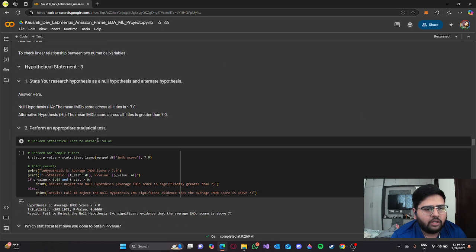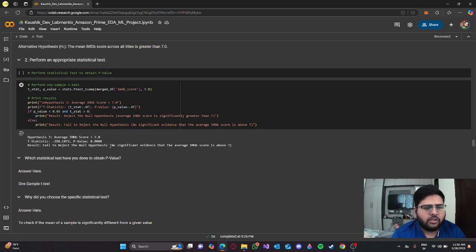So the third null hypothesis statement is that the mean score across all titles is less than or equal to 7.0. The alternative hypothesis is that the mean IMDb score of all titles is greater than 10.0.